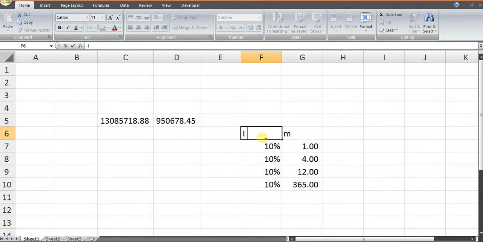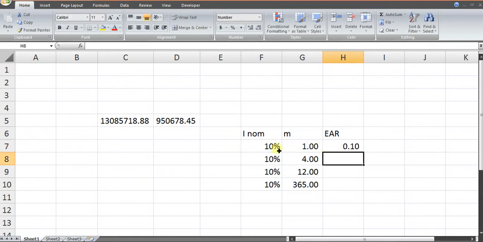So the effective annual rate, as per the given formula, would be 1 plus R by M, bracket close, to the power M, minus 1.